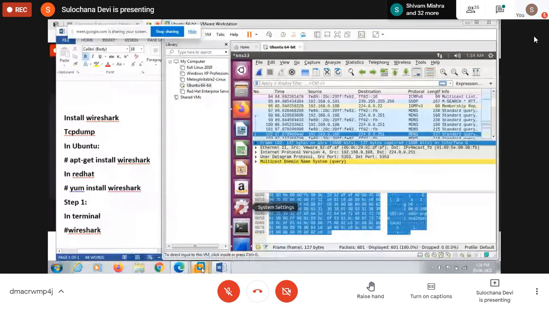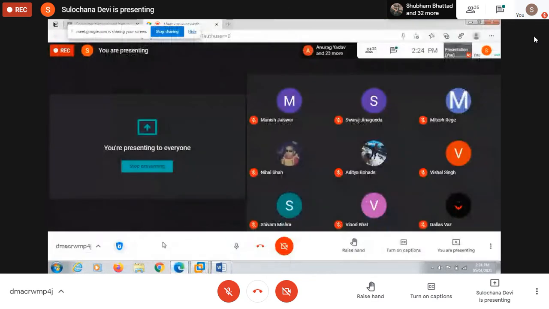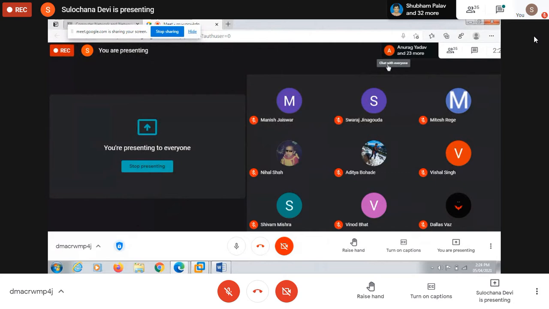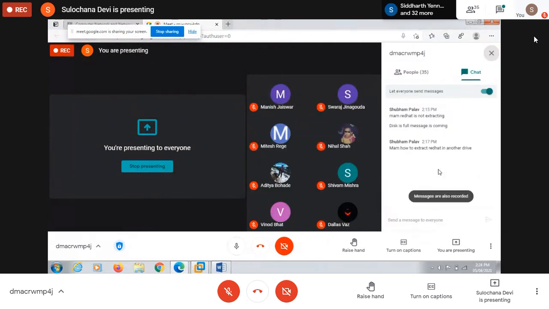See, if I have shared my machine, I can't come and see the chat. I have to come back. I don't know how to extract Red Hat in another drive. Just right click, extract and select the location.